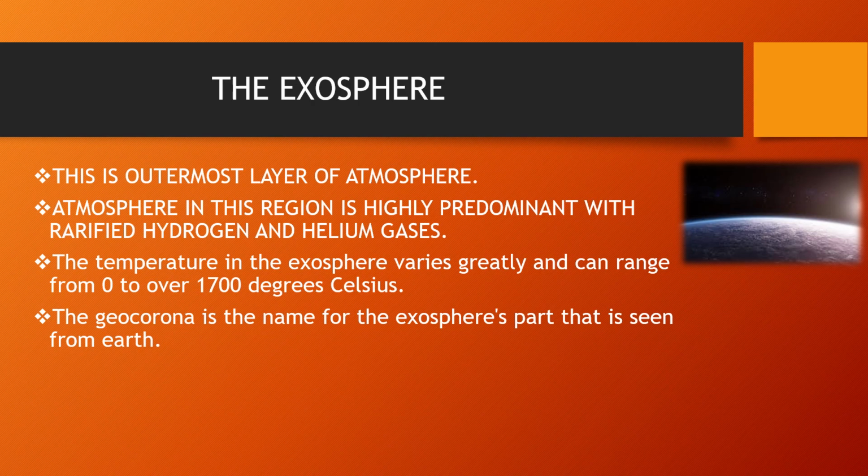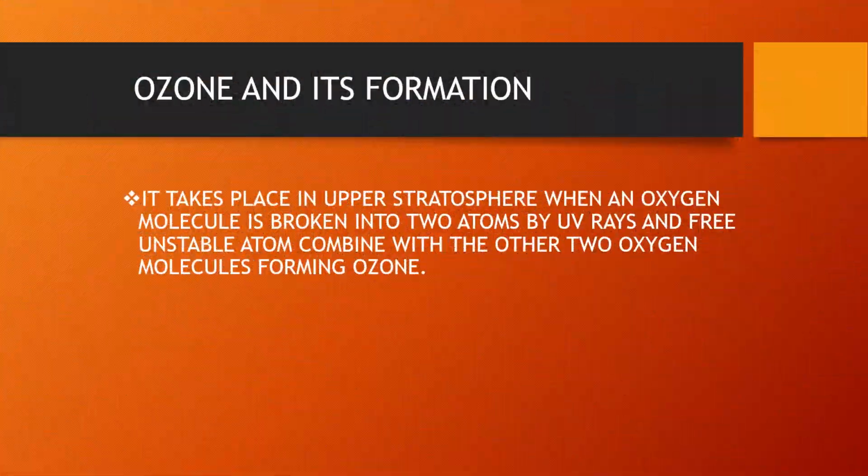Next we talk about ozone and its formation. Most of the atmospheric ozone is concentrated in the upper part of the stratosphere. It is also known as the ozonosphere. Ozone is a form of oxygen with 3 atoms instead of the more usual 2. It is formed when UV rays of the sun split oxygen molecules in the upper part of the stratosphere.